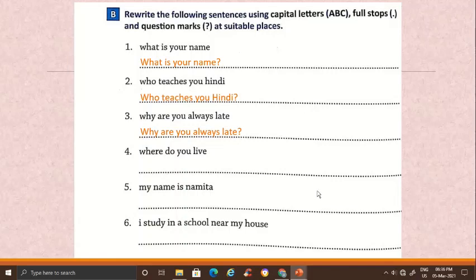Why are you always late? 4. Where do you live? W capital in where, beginning of a sentence. The sentence asks us something, so question mark at the end. Where do you live? W capital, question mark at the end.